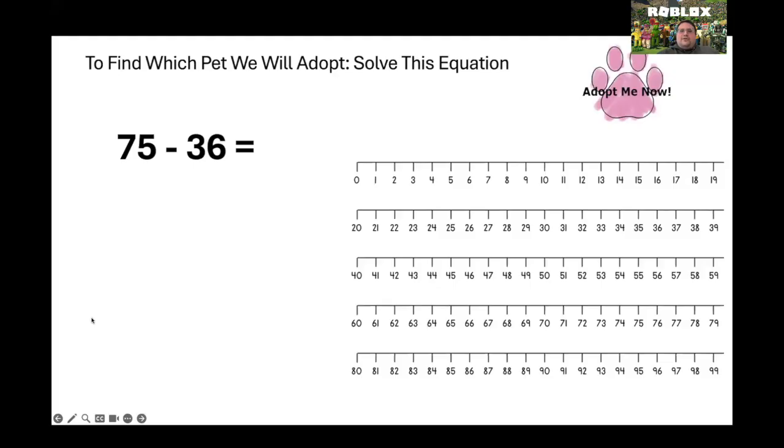All right, you should have your answer written down. Let's write it down. Let's do it together. What do we have? 75 36. And what are we doing? We're subtracting them.